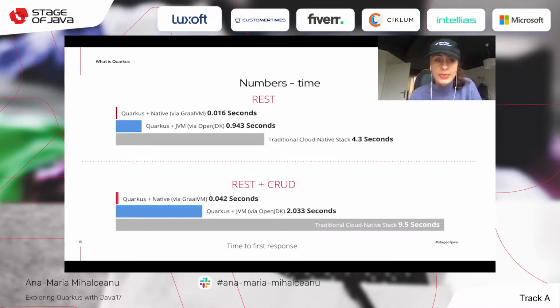To give you some numbers in time, the Quarkus plus native version needs like 16 milliseconds to start, and Quarkus on JVM takes almost 1 second for the app to start. While a traditional cloud native stack needs at least 4 seconds to start. Now, if you add some more complexity to your app, like create, read, update, and delete operations, you'll probably see that it needs a few extra milliseconds for the native Quarkus app to start, but still it doesn't get to the 9.5 seconds that the traditional cloud native stack would.